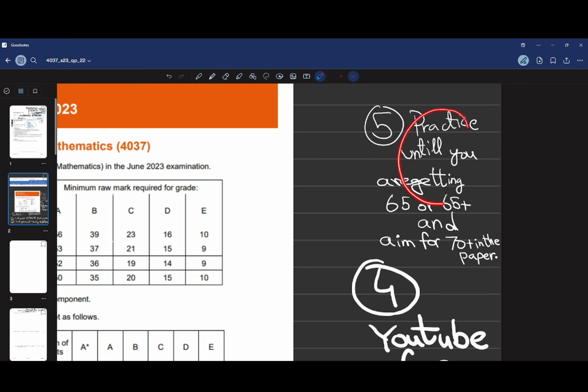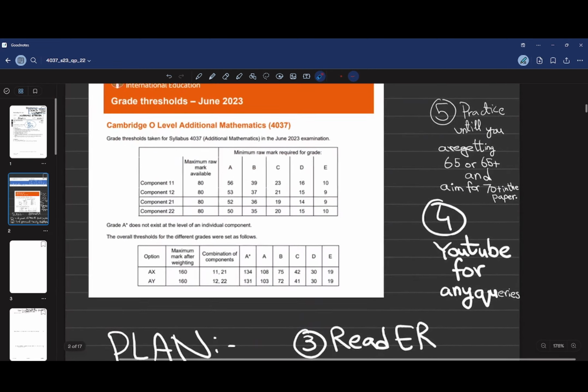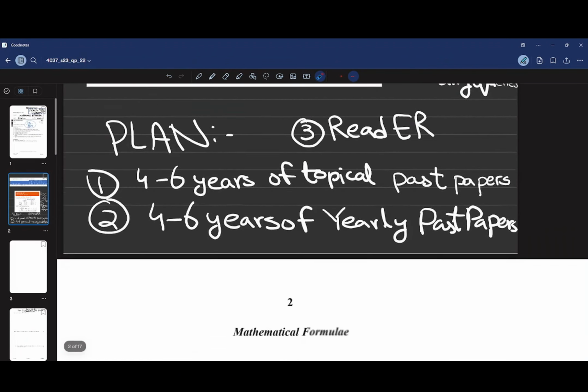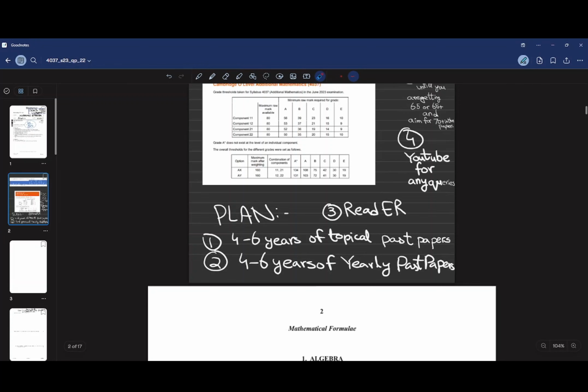Then you need to practice until you get 65 or 65 plus. You must be getting it at this point of time. If you want to get an A or an A star, you must be getting 65 or 65 plus at this point, and aim for 70 plus in that paper. I also aimed for 70 plus, but I want a minimum of 60 plus in paper 2.